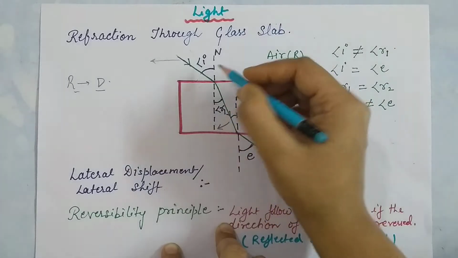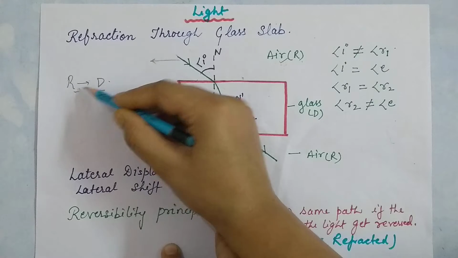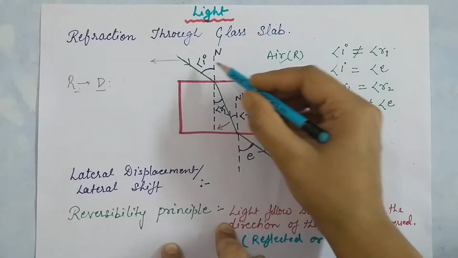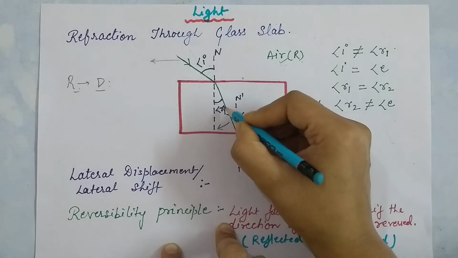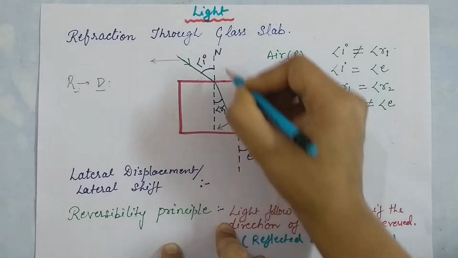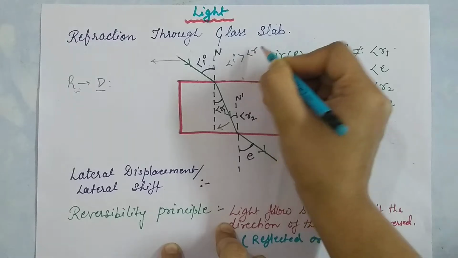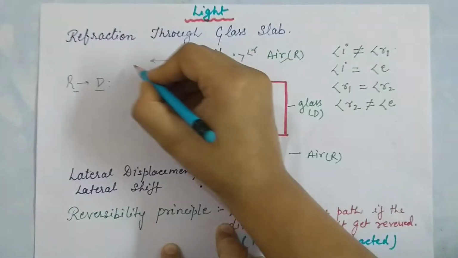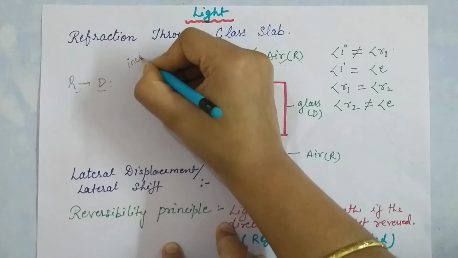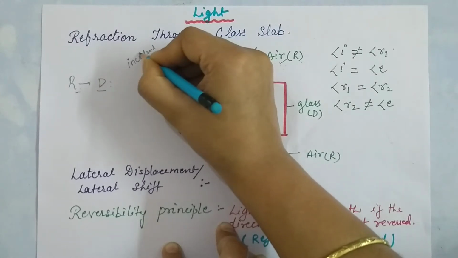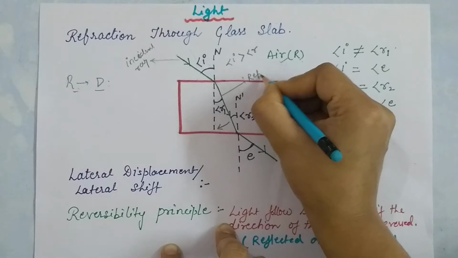When light travels from rarer medium to denser medium, the angle of incidence is greater than the angle of refraction. And this is your incident ray, and this is your refracted ray.